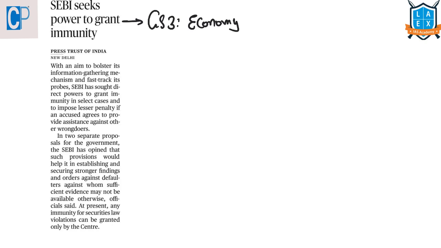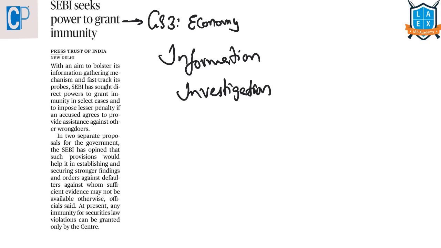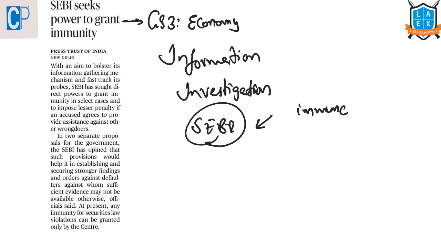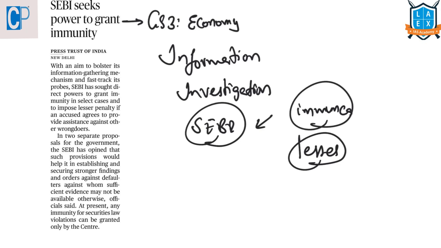In order to strengthen its information gathering capacity and speed up its investigations, the market regulator, the Securities and Exchange Board of India, is asking for direct powers to grant immunity in some selected cases, in order to impose a lesser penalty if the accused agrees to provide assistance against other wrongdoers.